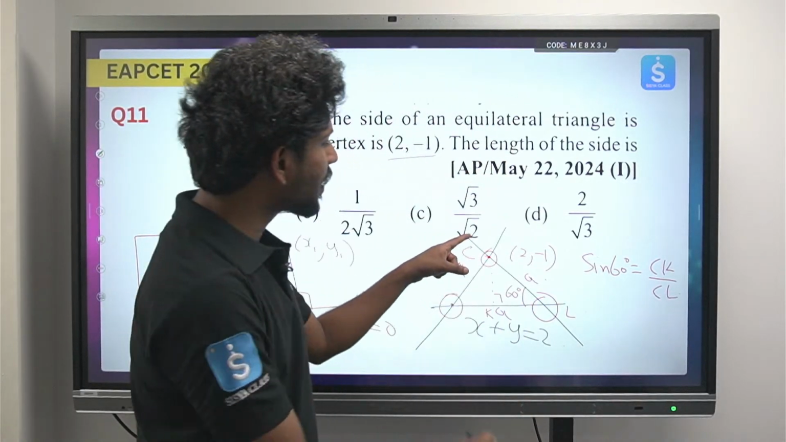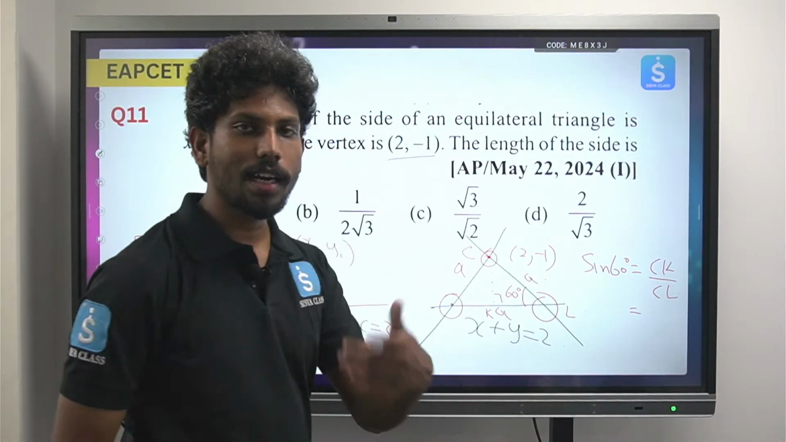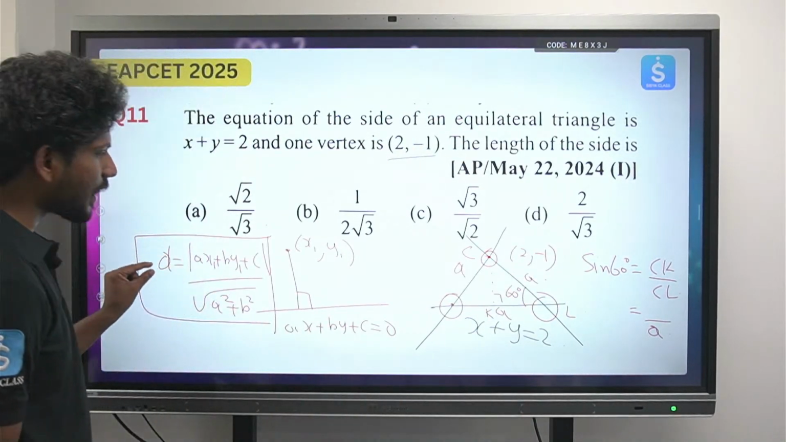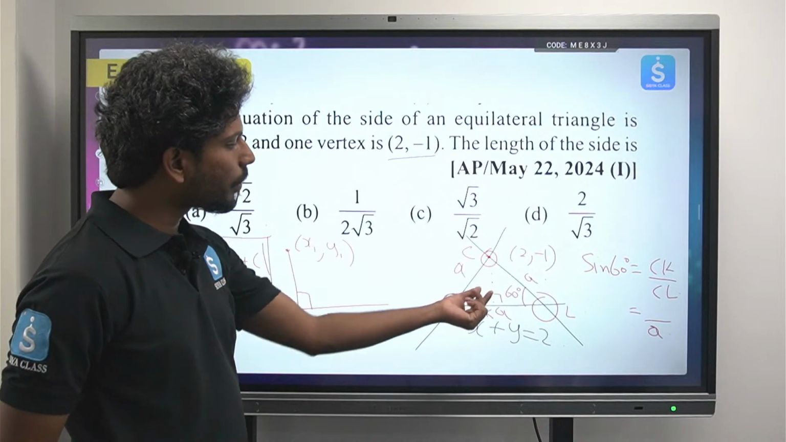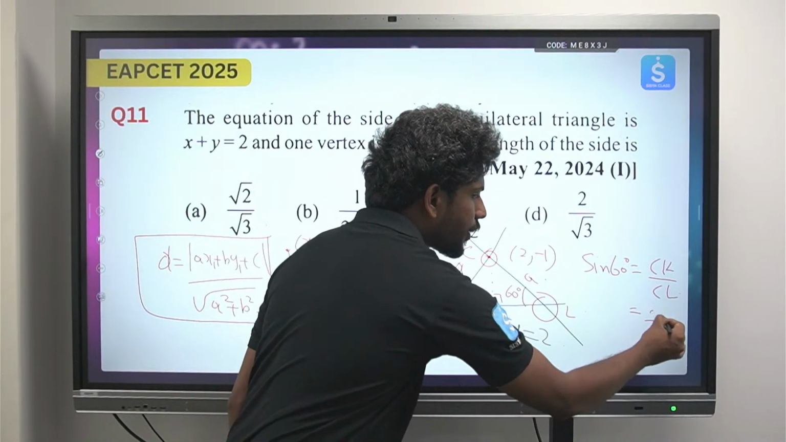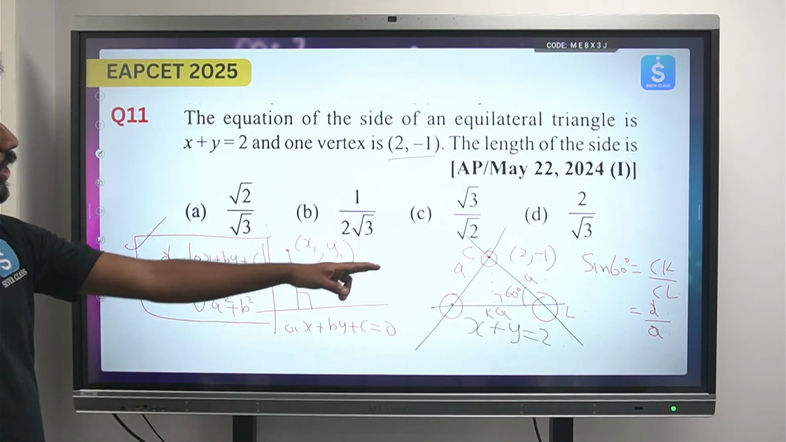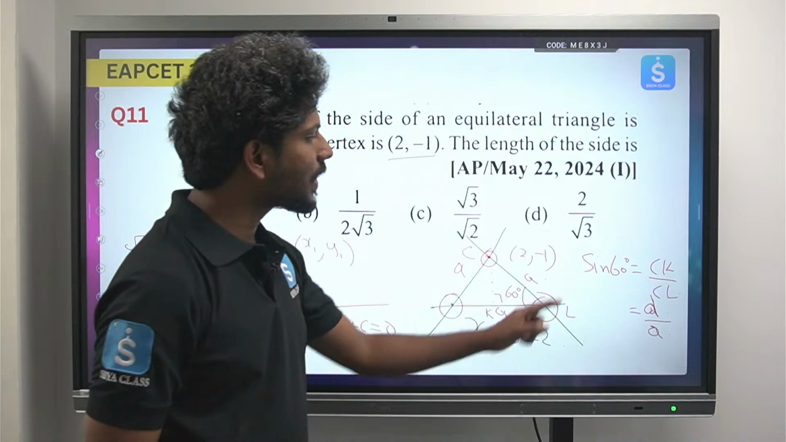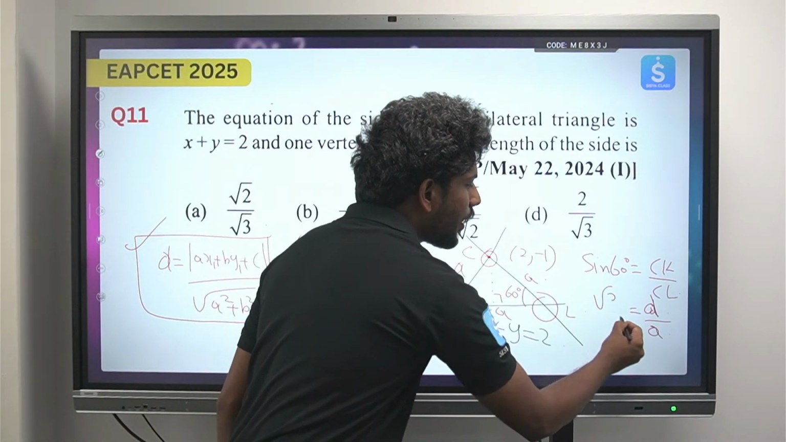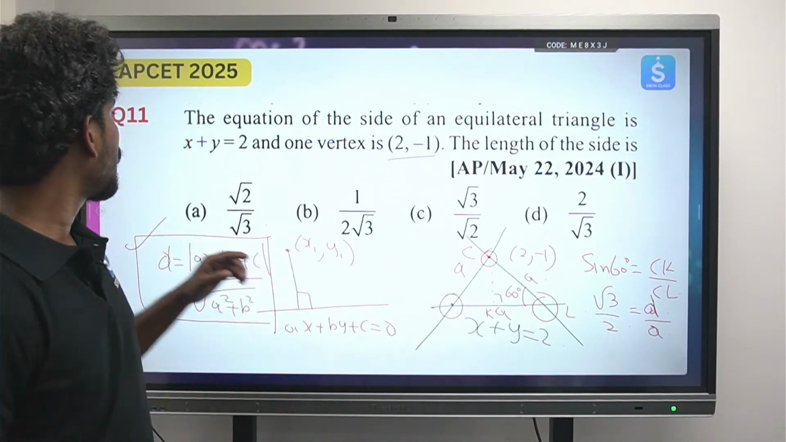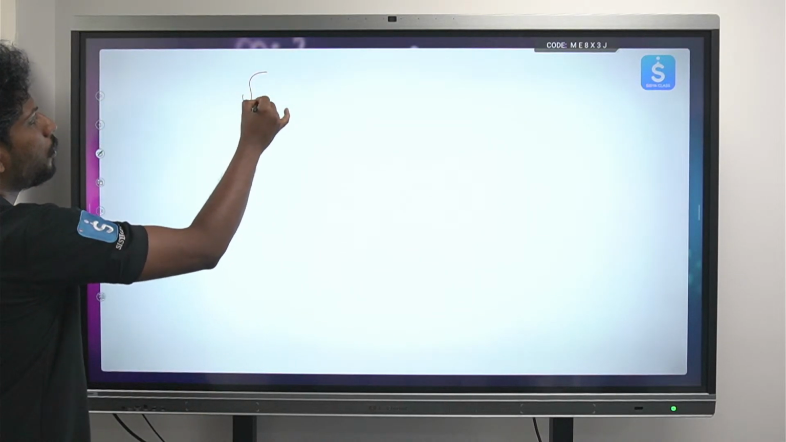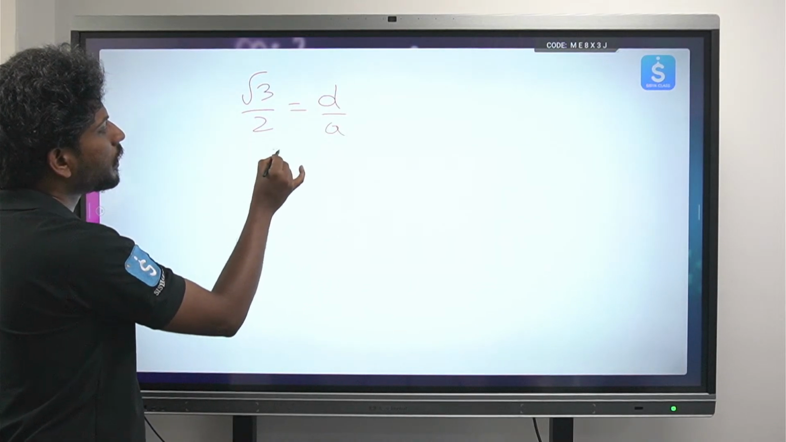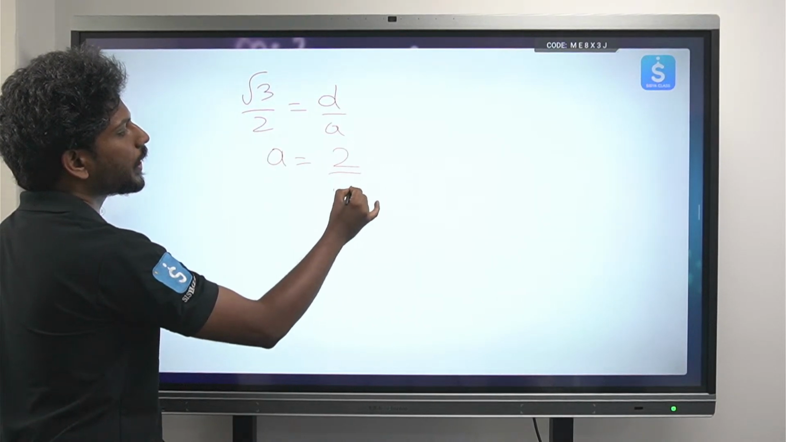We already know CL is the length of the side of the triangle, that is A, and CK is nothing but this distance D. You need to find the distance D from (2, -1) to the line using this formula. So we have that as D, and the sin 60 value is root 3 by 2. So root 3 by 2 is equal to D by A. From here, the value of A is nothing but 2 by root 3 into D.